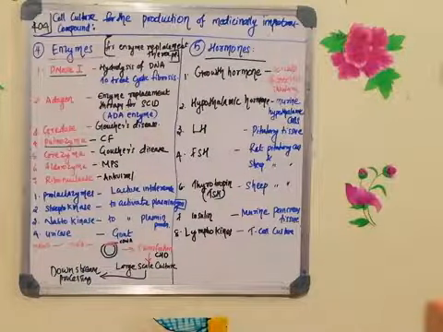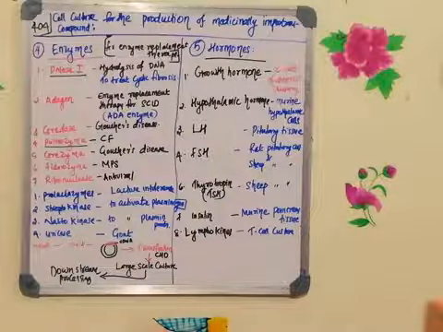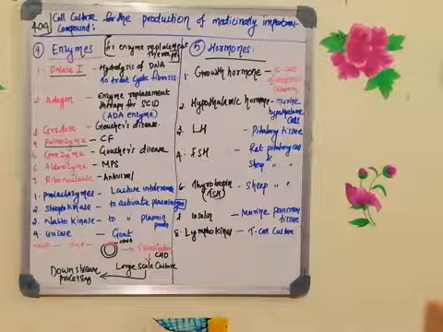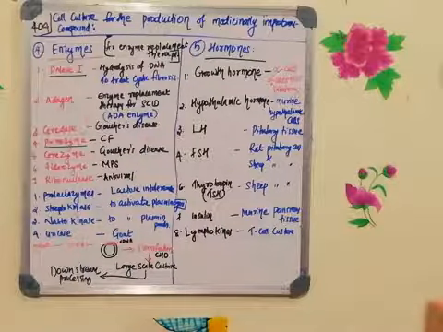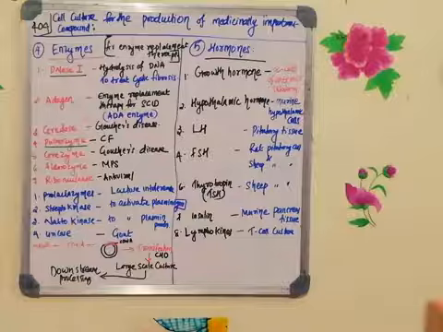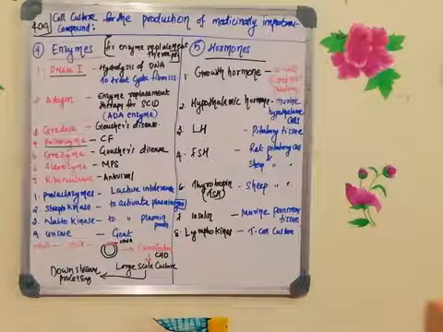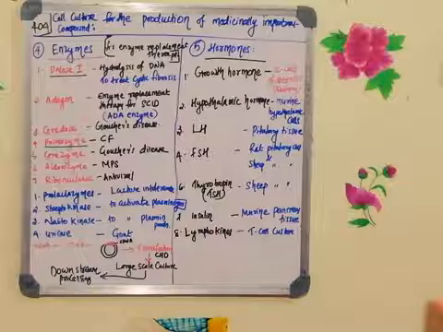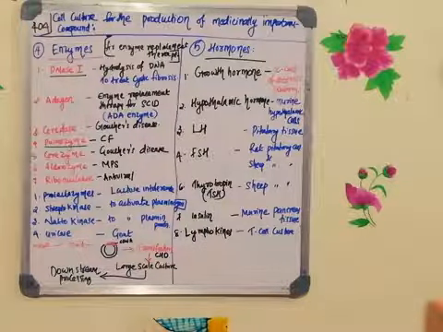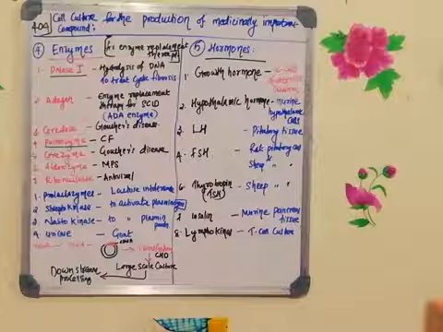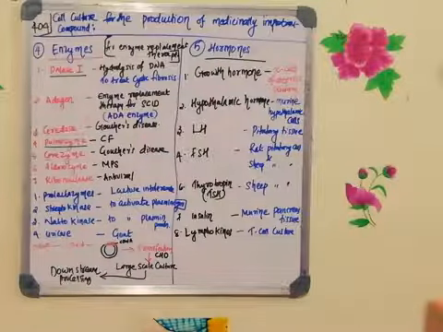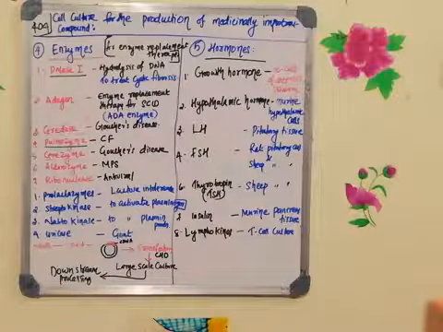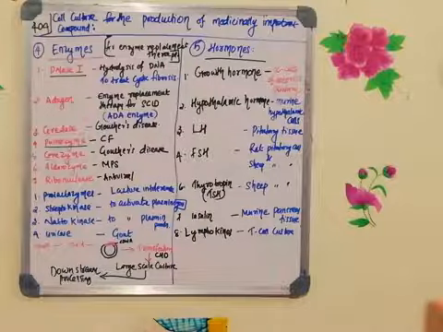There are a lot of enzymes which are synthesized in the cell culture, but the topic given in your syllabus is production of medicinally important compounds. So I am just going to tell you about the compounds which are produced in the cell culture for the treatment of various diseases. Whenever a person has an enzyme defect, the disease can be treated by a therapy called enzyme replacement therapy. Whichever enzyme is defective, that can be replaced, thereby you can keep the disease under control, or you can treat the disease.